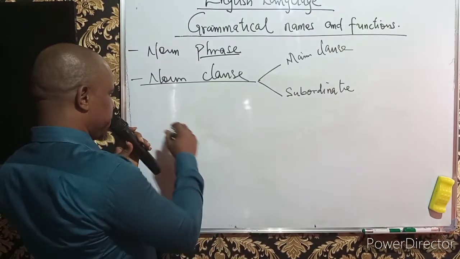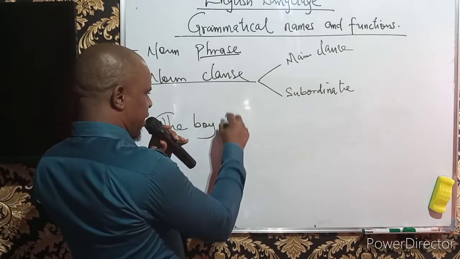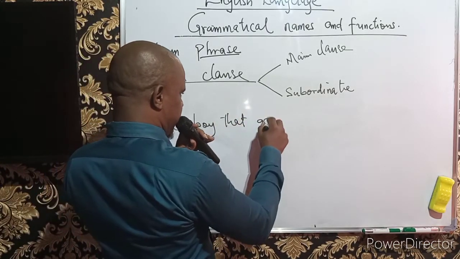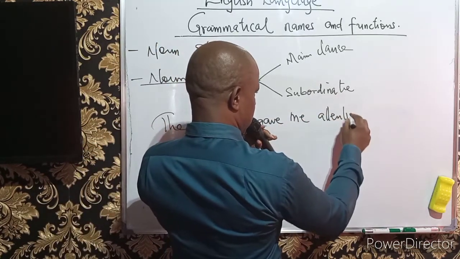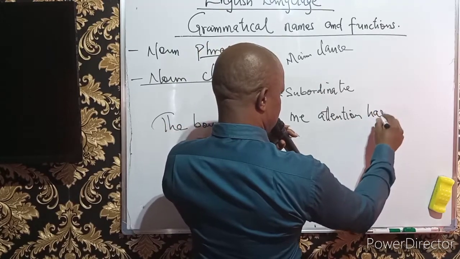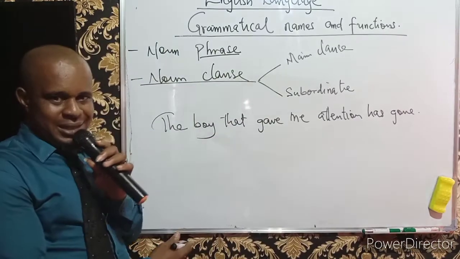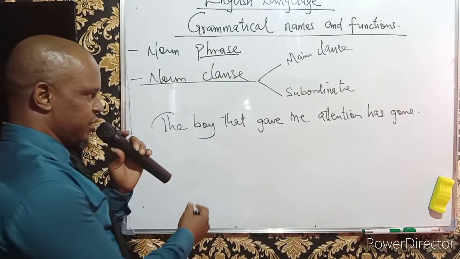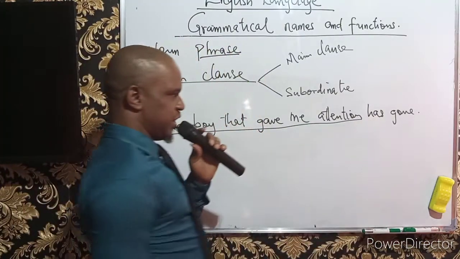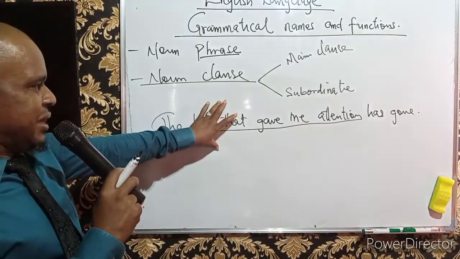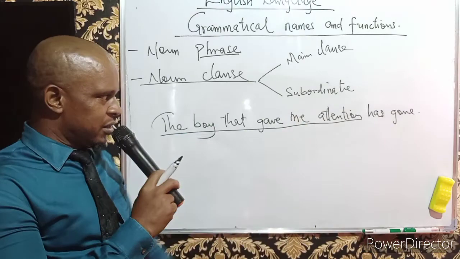Example, the boy that gave me attention has gone. Look at this. The boy that gave me attention. And we have to underline the boy that gave me attention. Now, this is the noun clause established here, underlined like you can see.